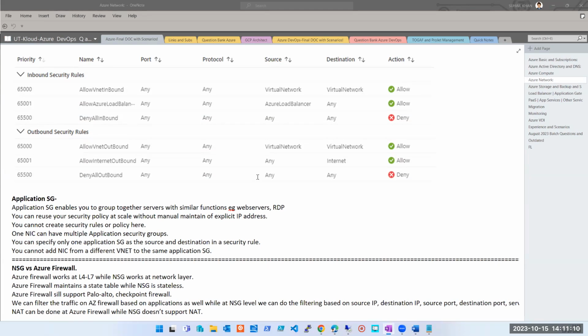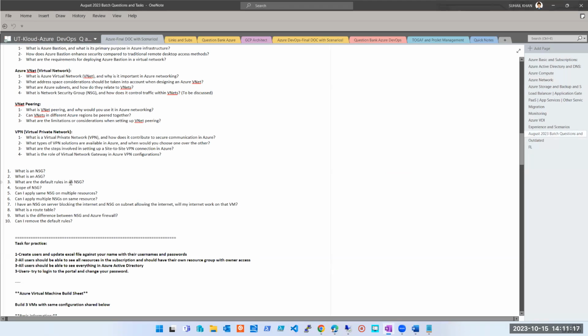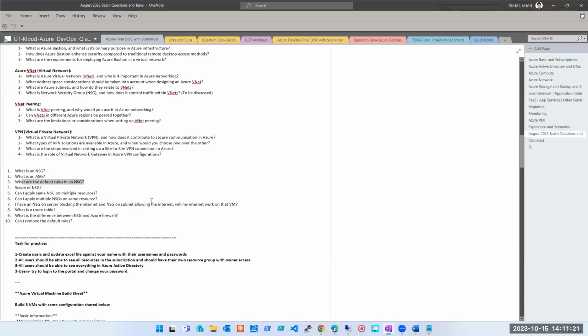So okay, let me move from here and I'll go to these questions because you guys already have answers here. What are the default rules in NSG? How many rules are there? Who can answer? Three inbound and three outbound. Total six rules. Okay, three inbound and three outbound, good. And what are those rules? Anyone would like to say the three inbound rules? Outbound rules?